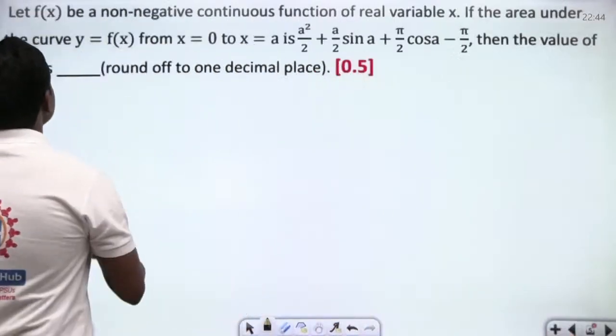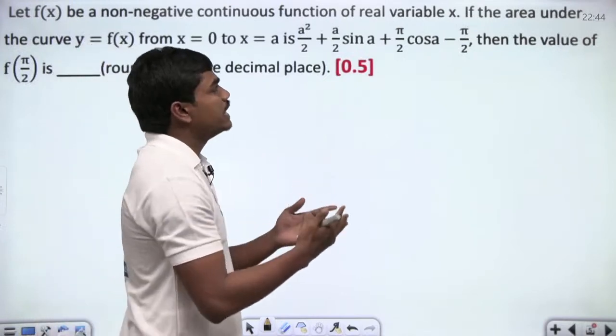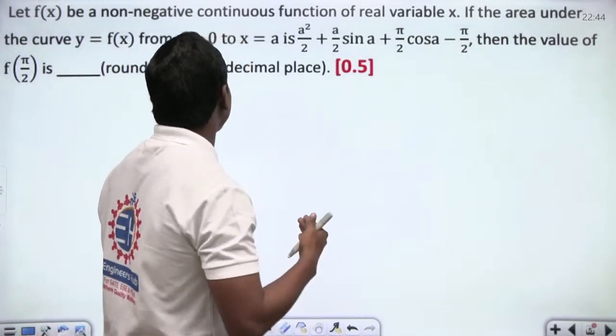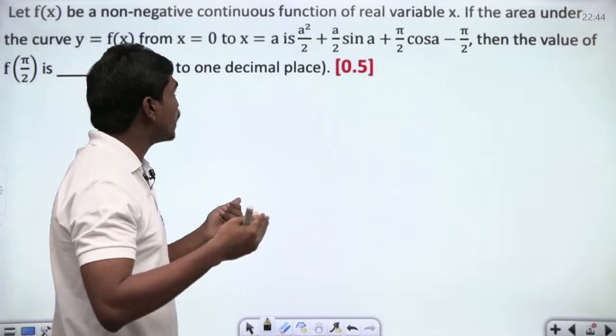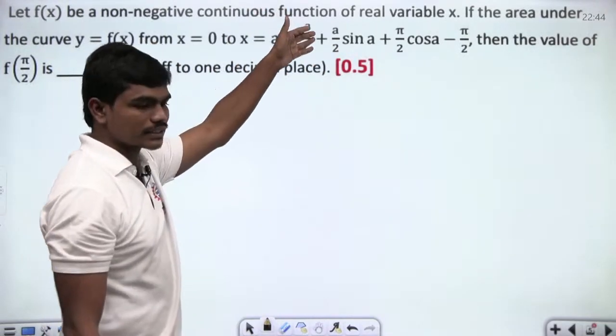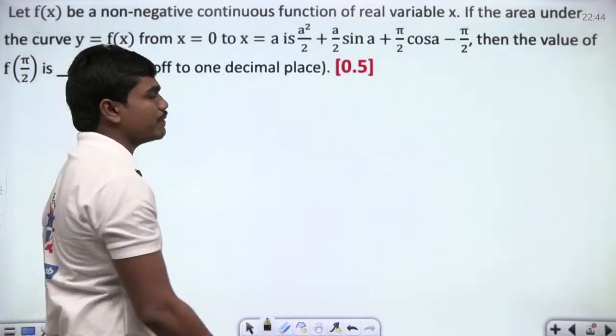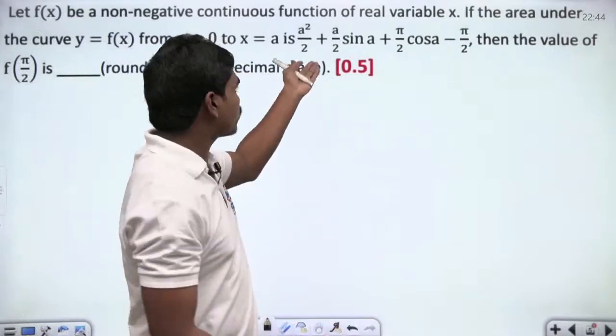Then this is the next question. Let f of x be a non-negative continuous function of real variable x. If the area under the curve y is equal to f of x from x is equal to 0 to x is equal to a is given by that particular expression, a square by 2 plus a by 2 sin a plus pi by 2 cos a minus pi by 2, then the value of f of pi by 2 is dash. And they have asked you to round off to one decimal place.